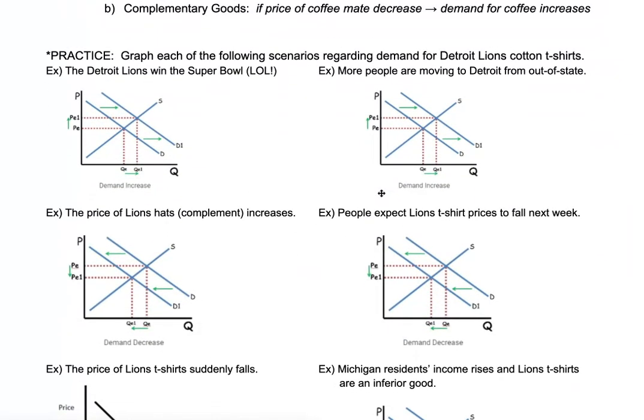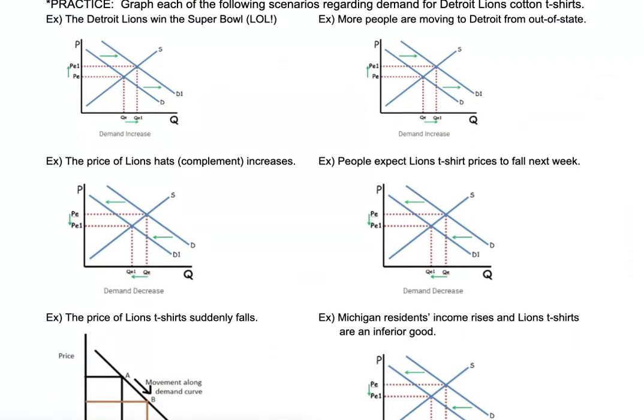Here are some examples. You could take a look at this, pause the video, and try these on your own, but just to give you one example, if the Detroit Lions win the Super Bowl, which will absolutely never happen, well, the demand for Lions t-shirts, again, which market are we talking about? We're talking about Lions t-shirts. That's a favorable taste and preference. Demand would increase for t-shirts. Try these on your own. Let me know what you think. And that's it for demand.